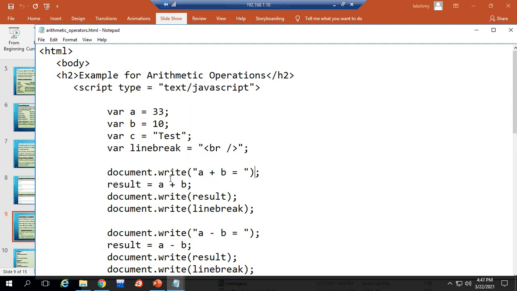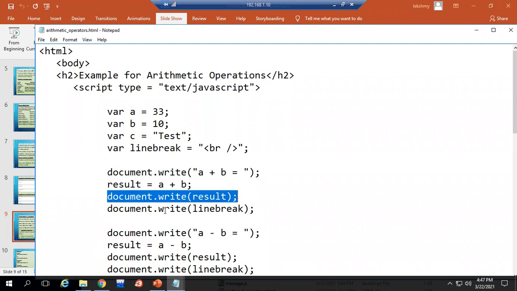So here we are printing with document.write. Now the operation we are doing is addition, that is A plus B. So result is equal to A plus B. See, the result variable I have not declared using var. That is not required, because after doing this addition of A plus B, it automatically becomes a variable of which type? Integer type. That is why we call it dynamically typed. So A plus B, that is 33 plus 10, the result we are storing in this variable. That variable only is displayed here.